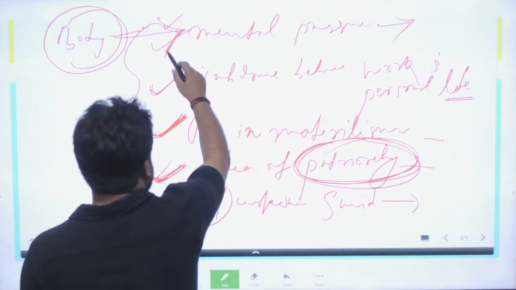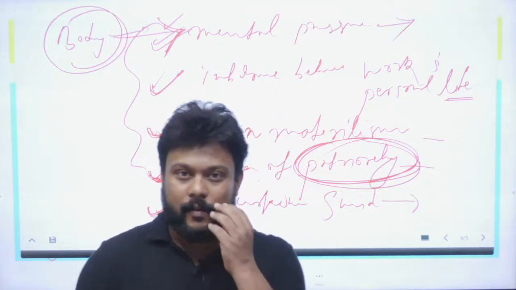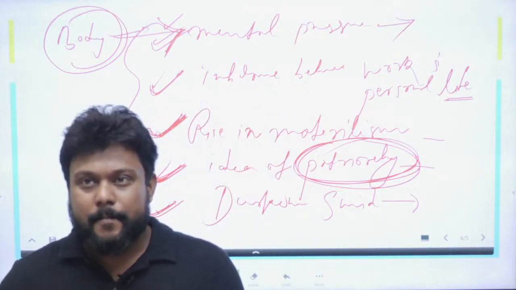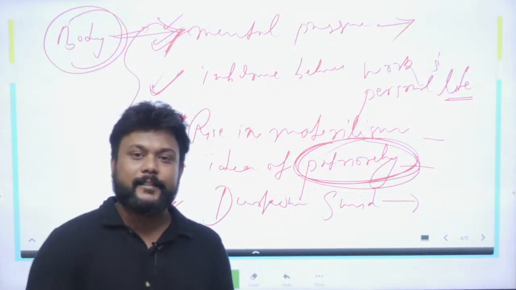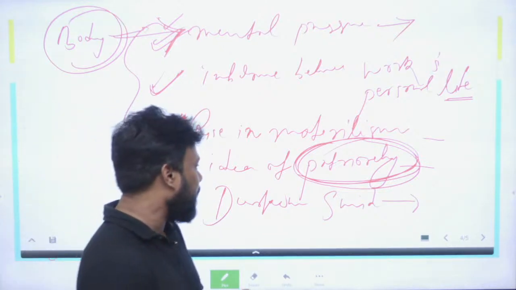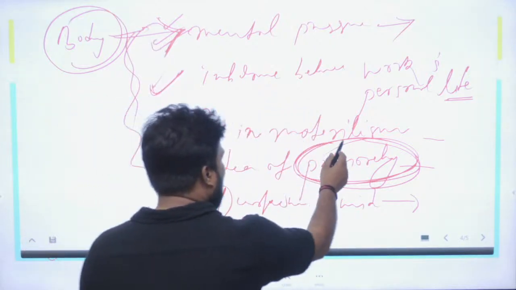So this argument you can put on why there is a rise in the suicide cases among Indian women or young women. Mental pressure, and the more highlighting part, patriarchy.